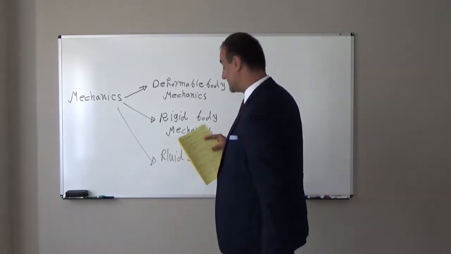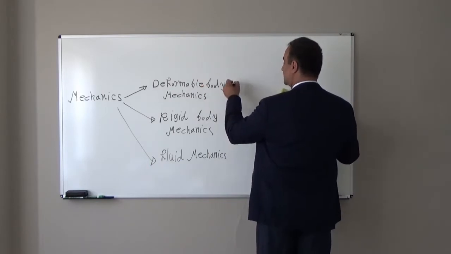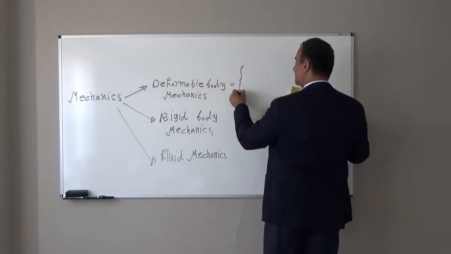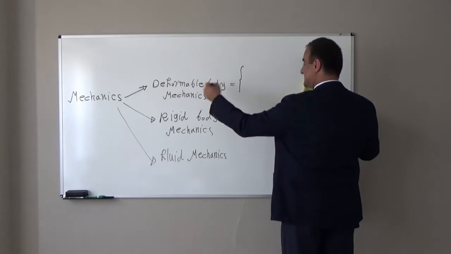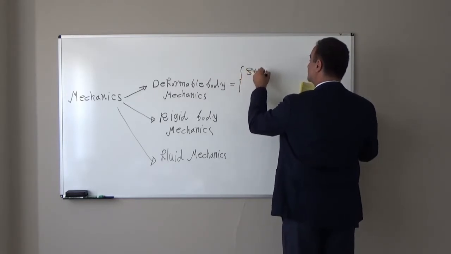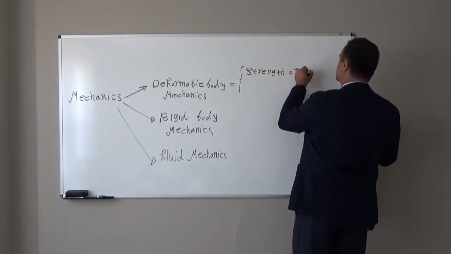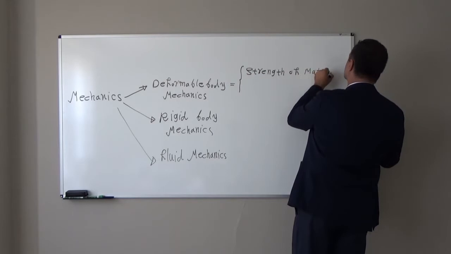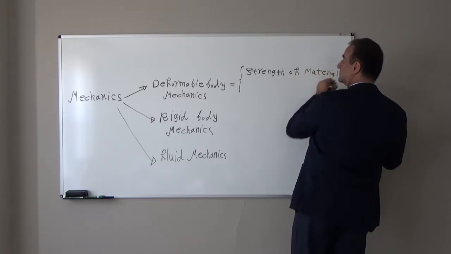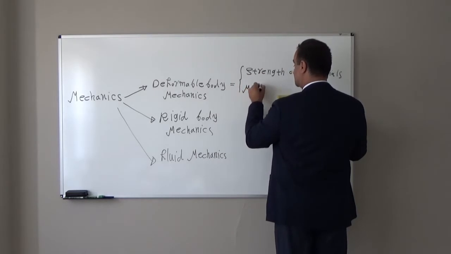Deformable body mechanics, sometimes we call it strength of material. So that is another name you will hear about. It is the same thing, we call it strength of material, or sometimes they call it mechanics of material.